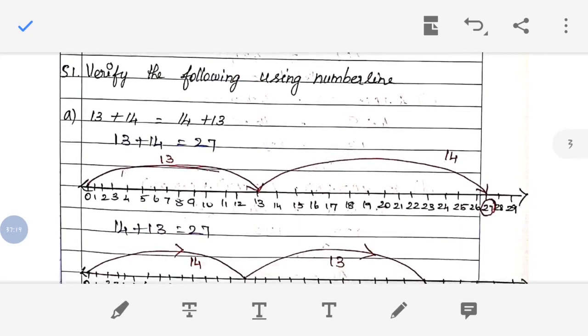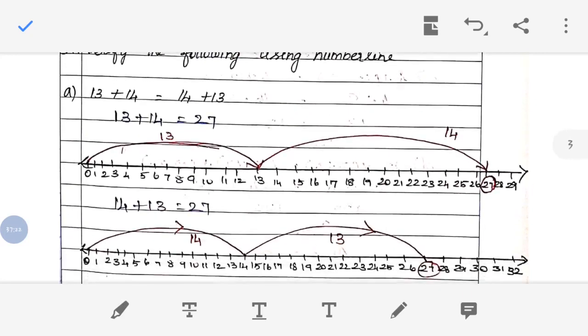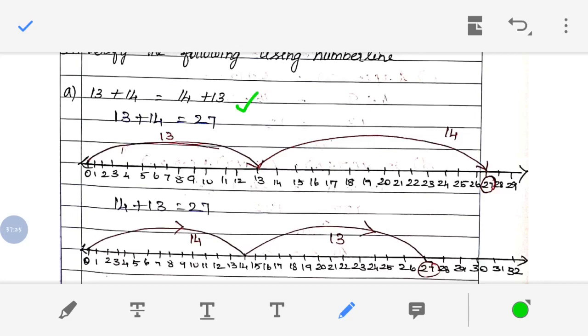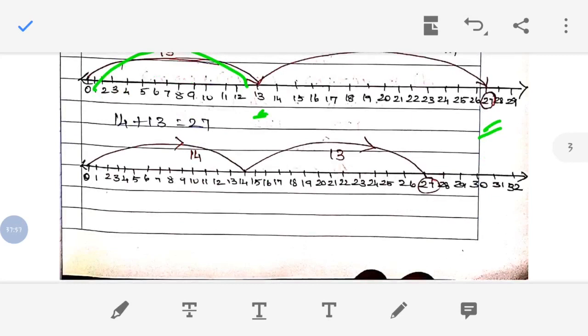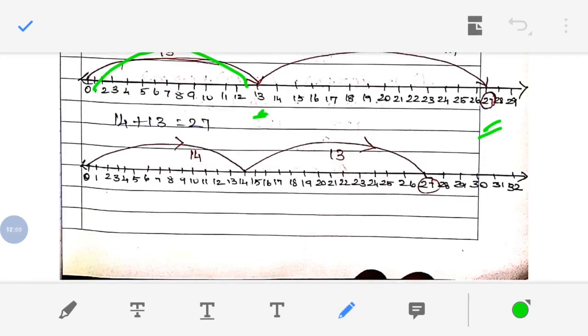Now look at the S1 question. Verify the following using a number line. So this is the question, that is A: 13 plus 14. First we have taken the left hand side. Left hand side is 13 plus 14, right? So 13 plus 14 we have drawn on the number line. First you have to move to 13. We have to jump to 13. After that, from 13 you count 14 and move on to that number. That number will be 27. So that will be the answer. Then you have to take the right hand side. Right hand side you have to take the same way. First number is 14, right? So first you have to make a 14th jump.